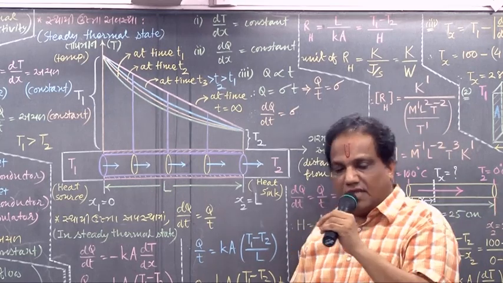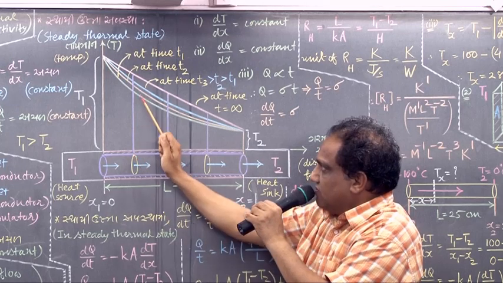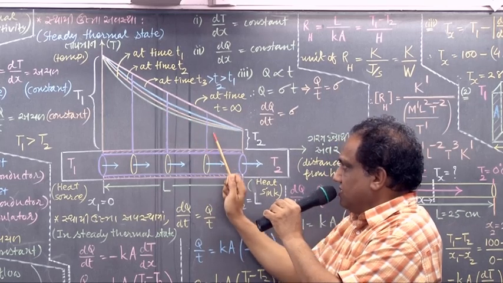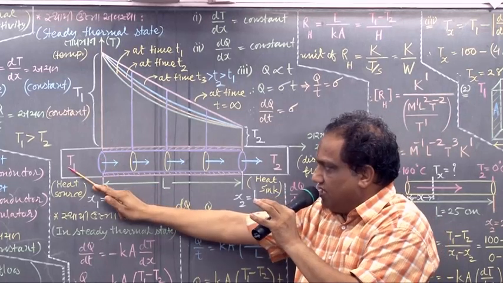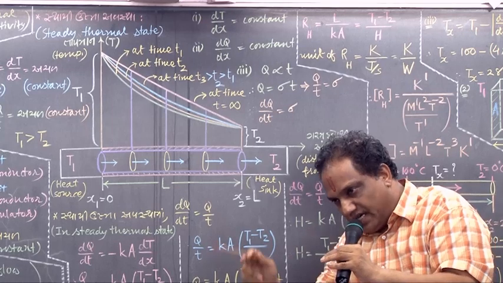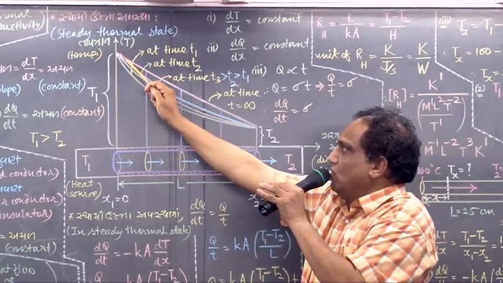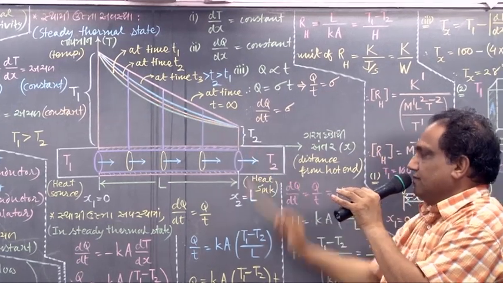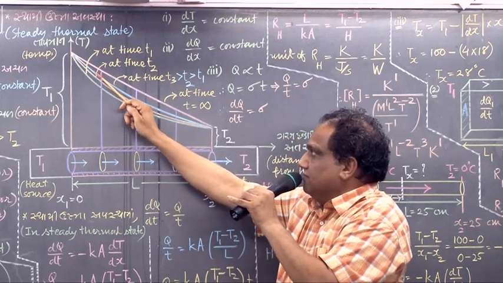What does it mean? The temperature of this cross section is this much, and of this cross section is this much. Got it? Temperature of this cross section is T1. Temperature of this cross section is T2. Allow another 10 minutes to go. Again plot the graph. You will get a graph like this, shown with the orange color. Allow another 10 minutes to go. Then the graph is like the blue colored one.